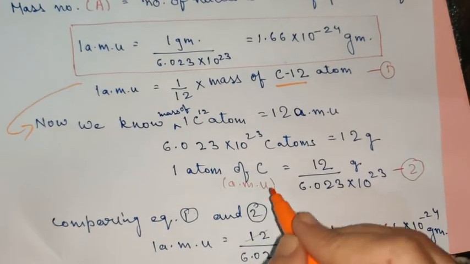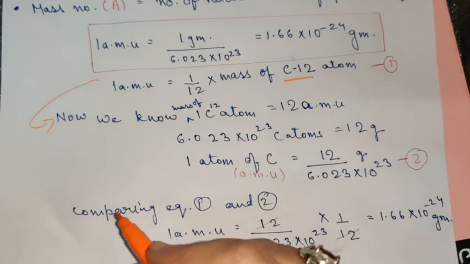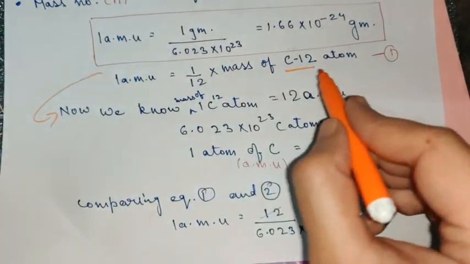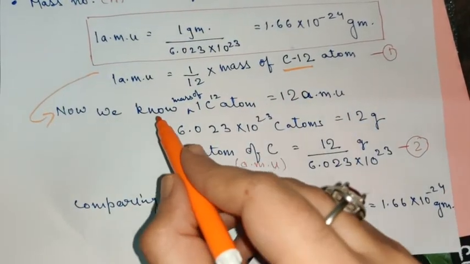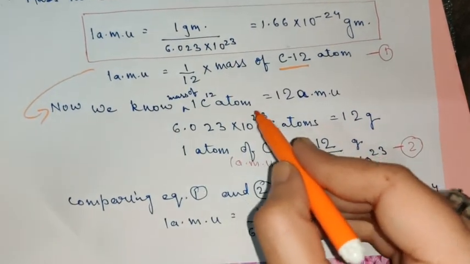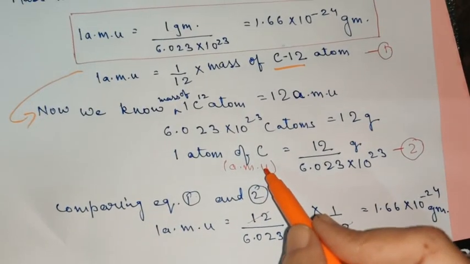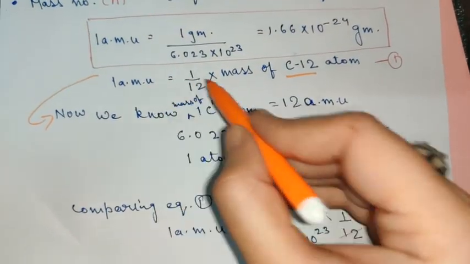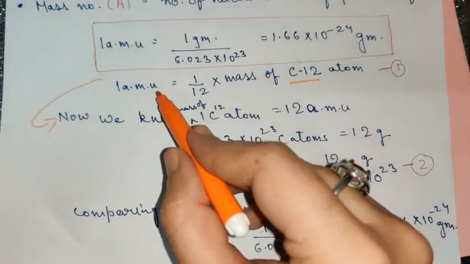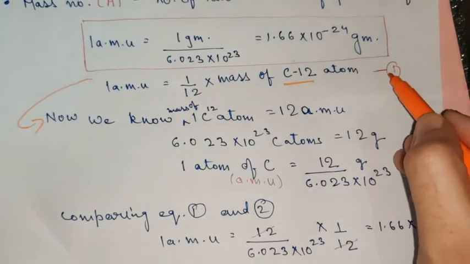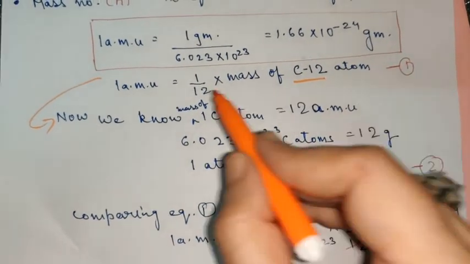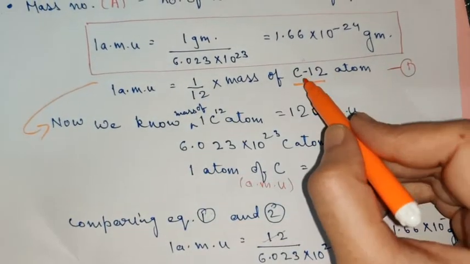So I hope it is clear, children, because here also you can see that the mass of one carbon atom is equal to 12 amu, and this is also the value of amu. Before reaching this, the equation is marked as equation 1: 1 amu is equal to 1/12 the mass of a C12 atom.